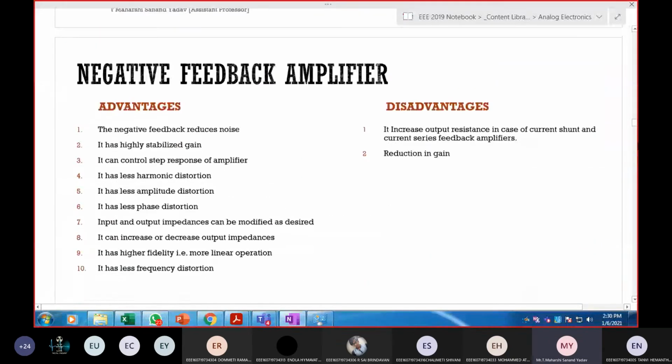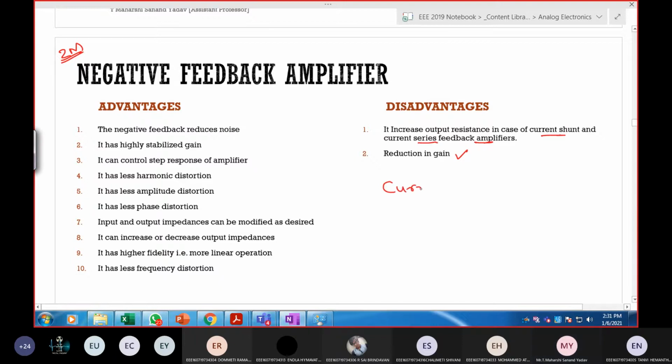See here, this question came in the previous paper which I have shown you: advantages and disadvantages of negative feedback amplifier. See, disadvantages: reduction in gain. Next, it increases output resistance in case of current shunt and current series feedback amplifier.